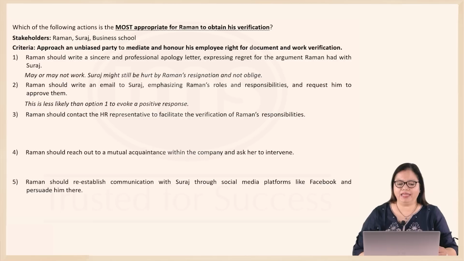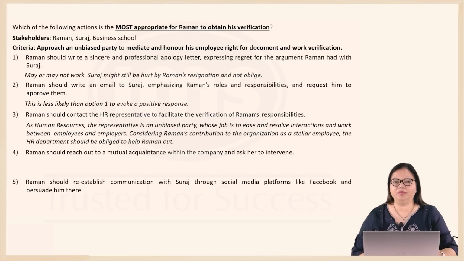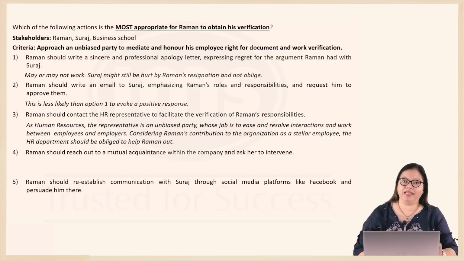Option 3, Raman should contact the HR representative to facilitate the verification of Raman's responsibilities. As human resource, this representative is an unbiased party, and it's in fact the HR's job to ease and resolve interactions and work between employees and employers. And considering Raman's contribution, he has been a stellar employee. Remember, the HR department should be obliged to help Raman out and should do an unbiased job of this. So 3 is a good one.